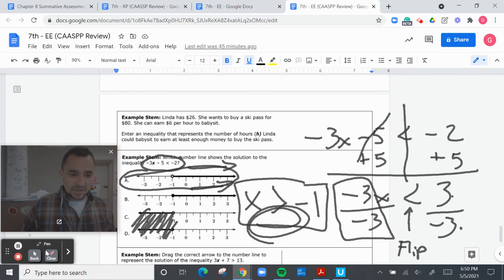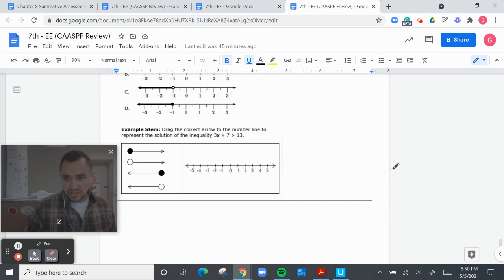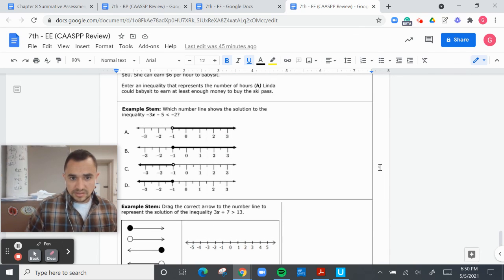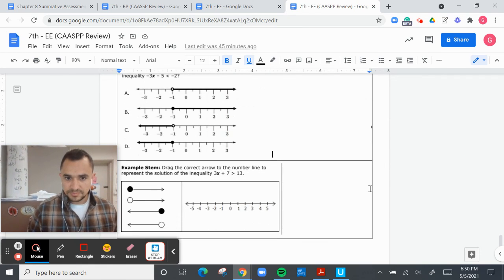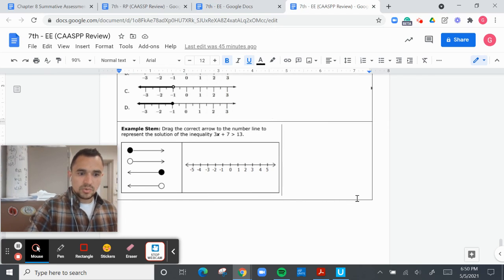Moving on, I think this is our last one. Yes. All right. So which of the number line shows, oh, that's it. Oh, here's the example stem. So give me a second. Oh, oops. There we go. This is the example stem. Here we go. One more time.